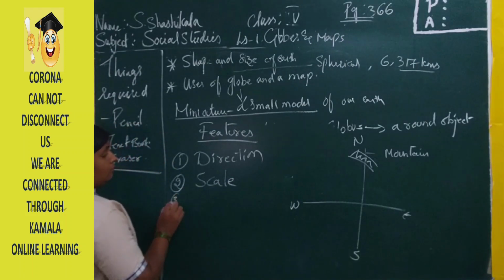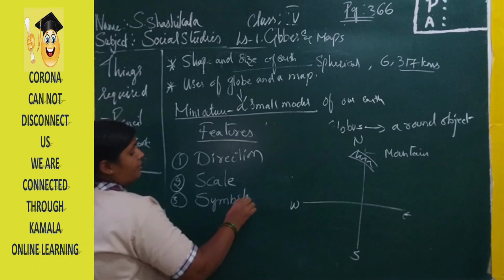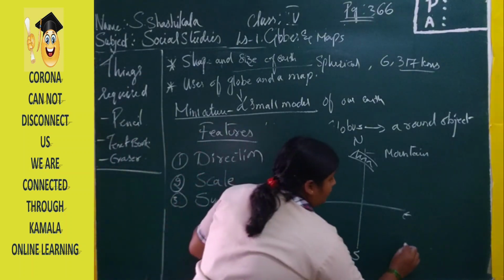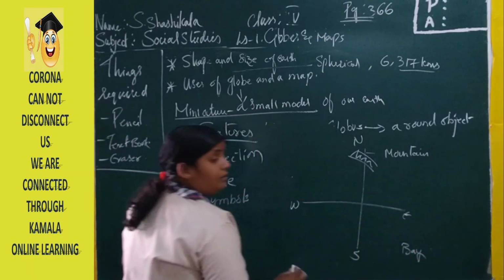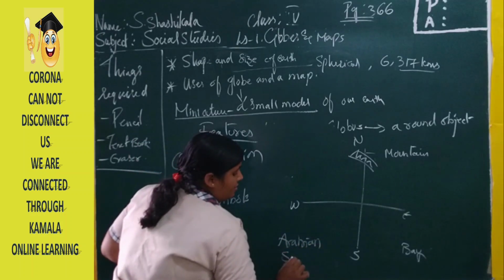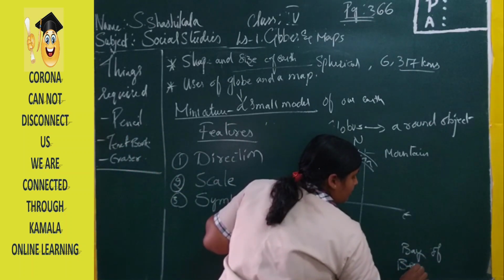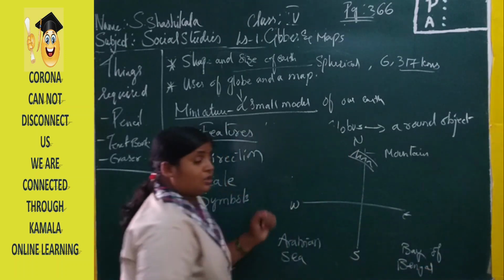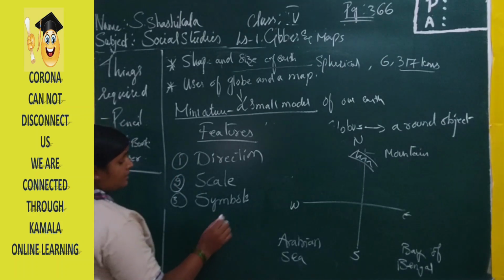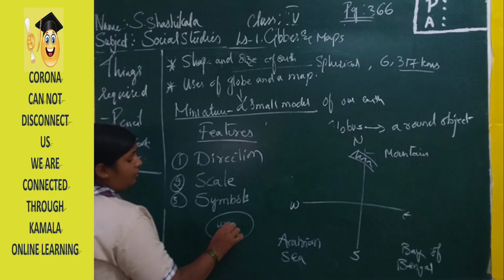Now moving to the third one, that is the symbols. Right, here we have the Bay of Bengal on the east side and the Arabian Sea in the west. So how can we represent these water bodies with the help of symbols? Like this is a water body, the symbol of the water body.